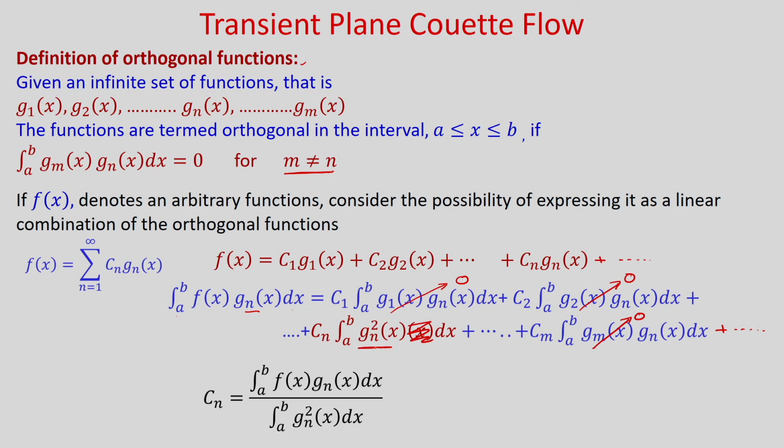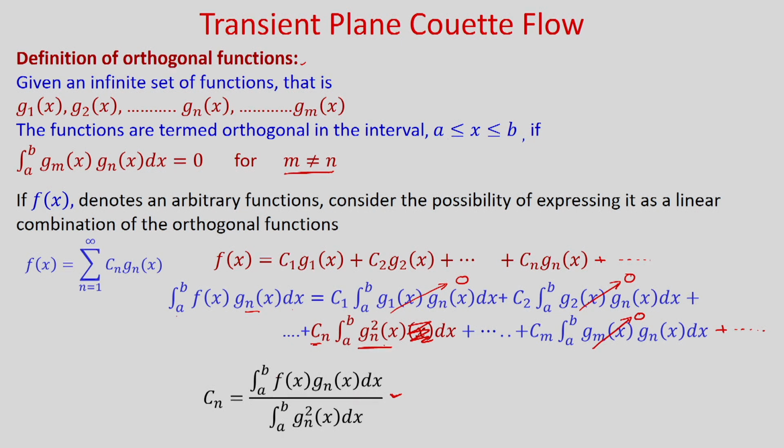Okay. So, now from here you can find this constant Cn. So, Cn you can write as the integral a to b f(x) gn(x) dx divided by the integral a to b gn square(x) dx. So, here we could find the constant Cn using this orthogonal property.